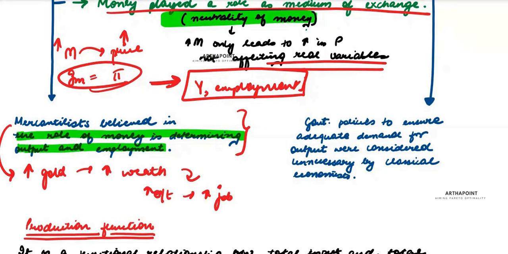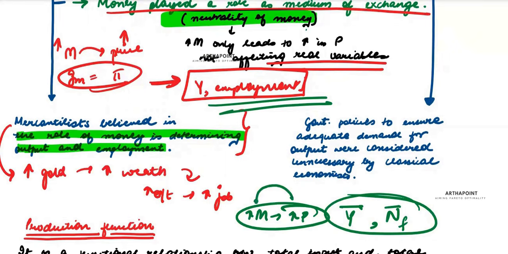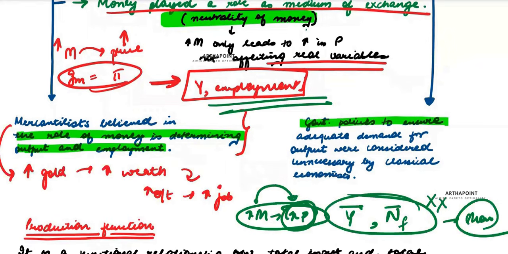But the classicals believed that more money only means more inflation, since output is already at full employment and everybody is already employed in the economy. So money can only affect nominal variables, not real variables. We'll show this in this lecture. This chapter is about this only. They also said that government policies can only be for ensuring that demand is met. Unnecessary government intervention is not required.